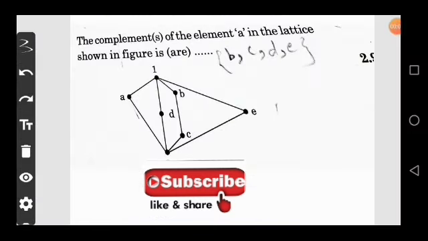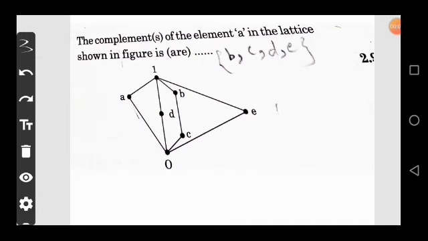GATE questions on the lattice. The first question is: find the complement of the element A in the lattice shown in the figure. Now the solution of this question.